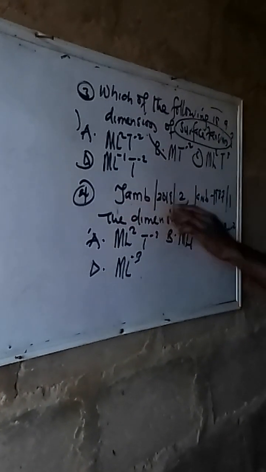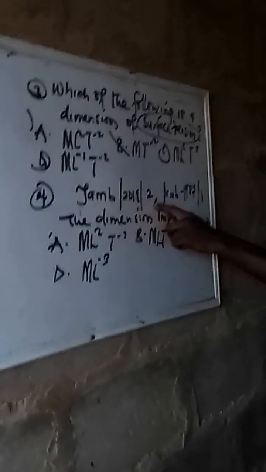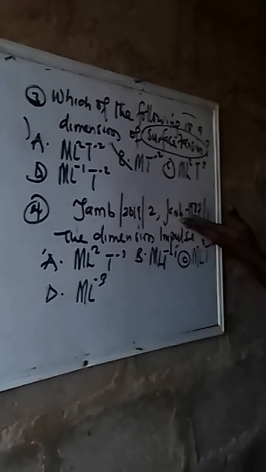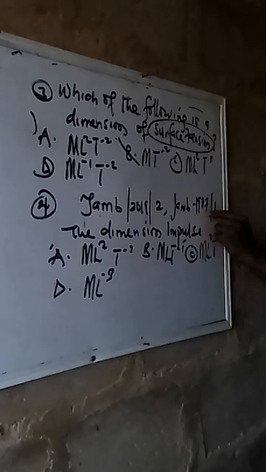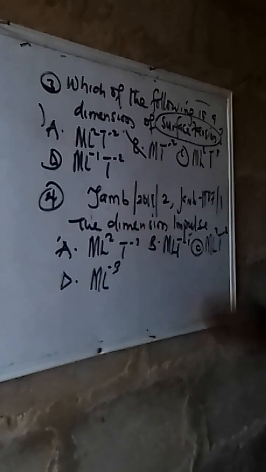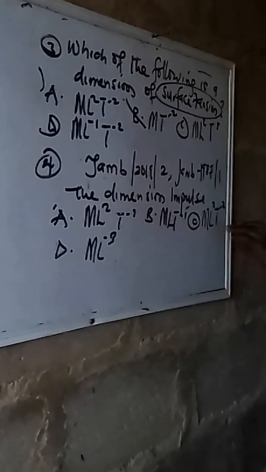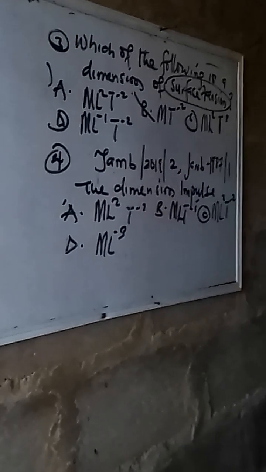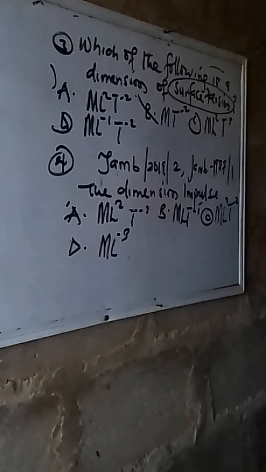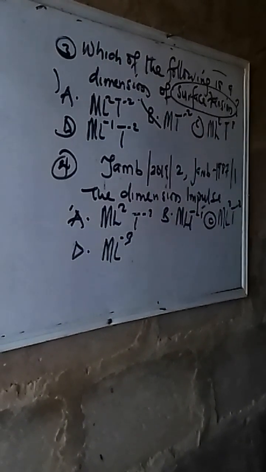JAMB 2019, question number 2. And it is also repeated in JAMB 1987, question number 1. The dimension of impulse. What is the dimension of impulse in these options? What should come to your mind is the formula for impulse.